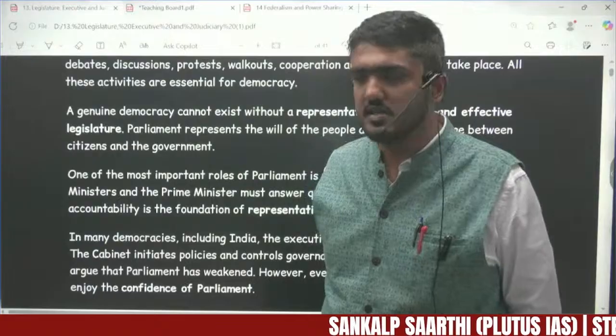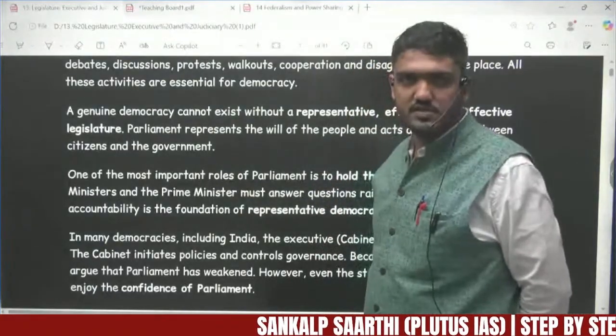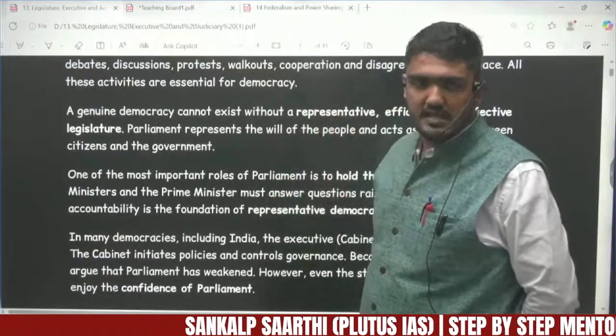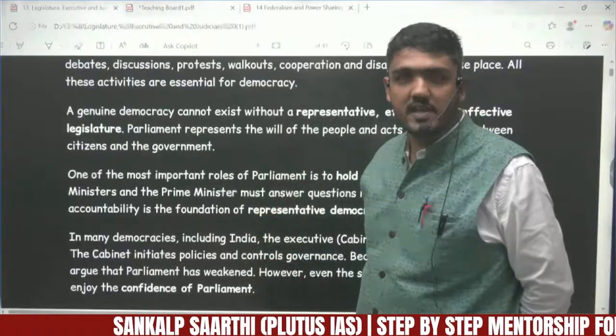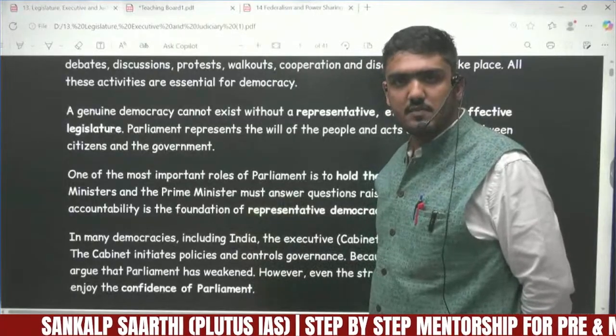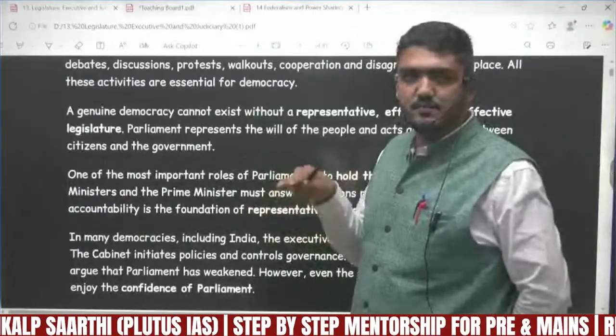So what is done is, the entire country is divided into several electoral constituencies, and from every constituency one person is elected as the representative of that constituency. That is why in India, the people who are sitting in the Lok Sabha are the representatives of all the various parts of the country.